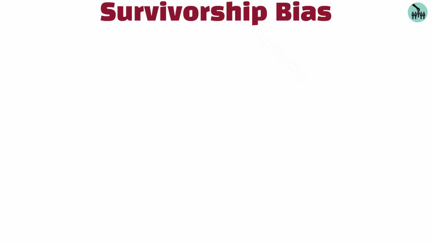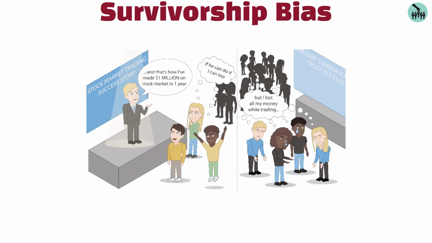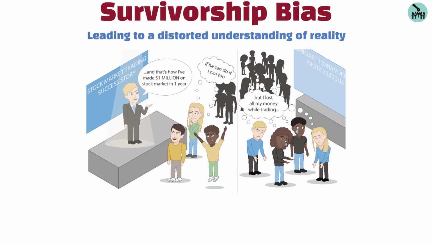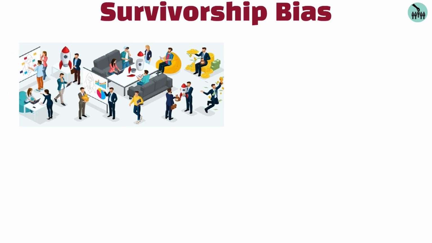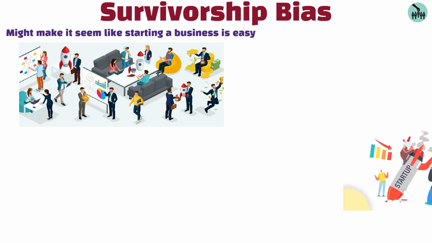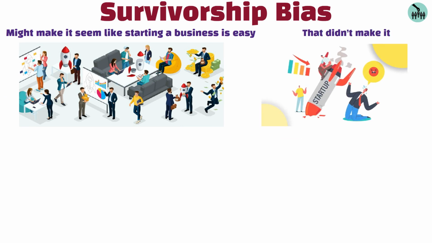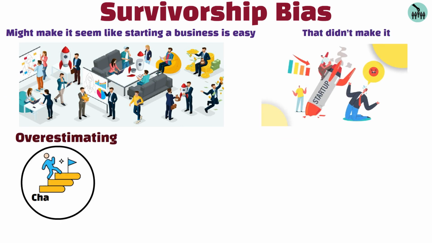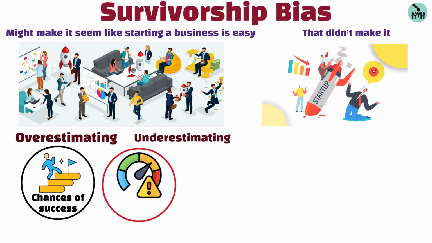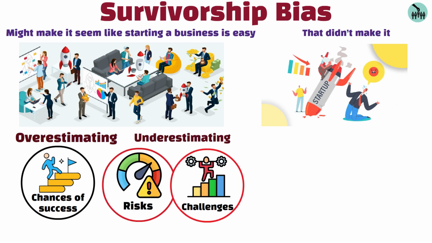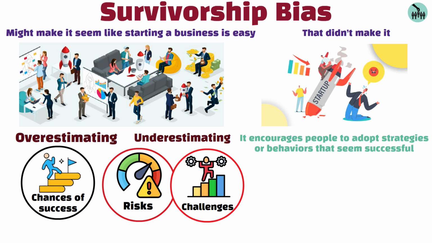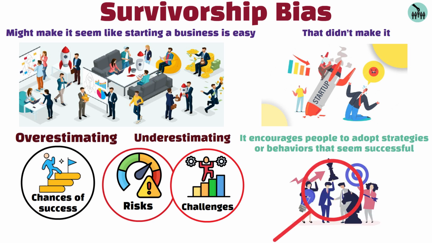Survivorship bias. Survivorship bias is the tendency to focus on successful individuals or outcomes while ignoring those who didn't succeed, leading to a distorted understanding of reality. For example, reading about famous entrepreneurs might make it seem like starting a business is easy while overlooking the many failed startups that didn't make it. This bias can lead to overestimating the chances of success and underestimating the risks and challenges involved. It encourages people to adopt strategies or behaviors that seem successful without considering the full range of outcomes.